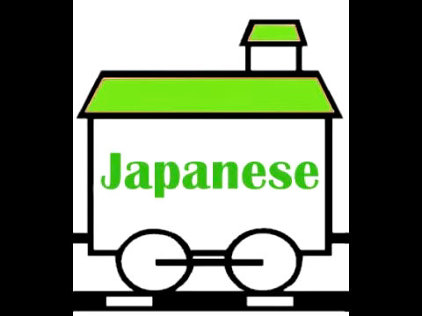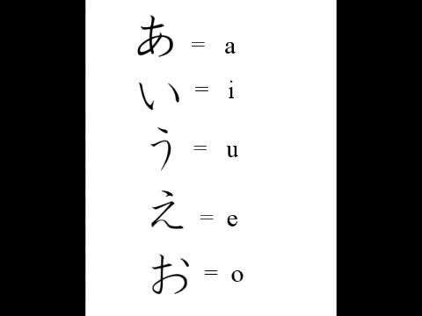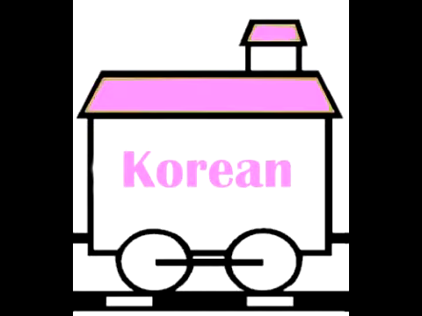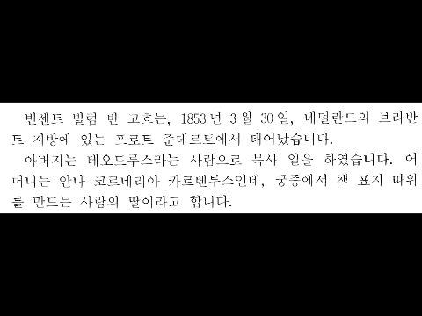J for Japanese. One way of writing Japanese is by using the hiragana alphabet. Here is how you write A, I, U, E, O. K for Korean. This is how Korean writing looks like.